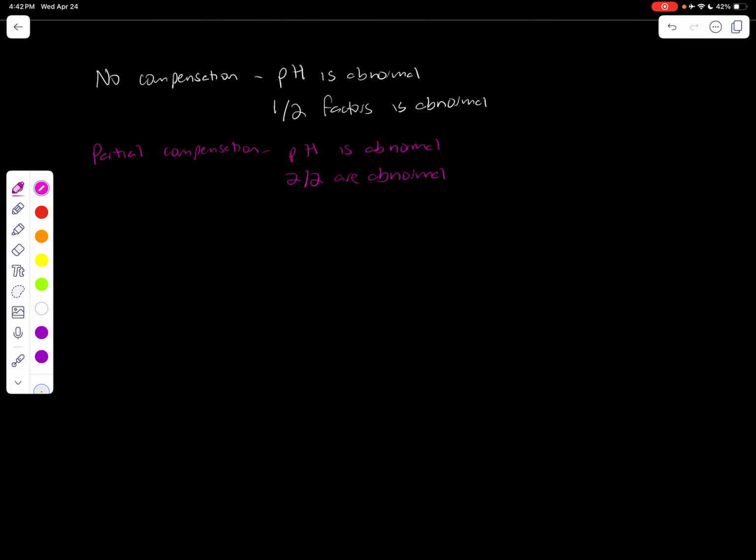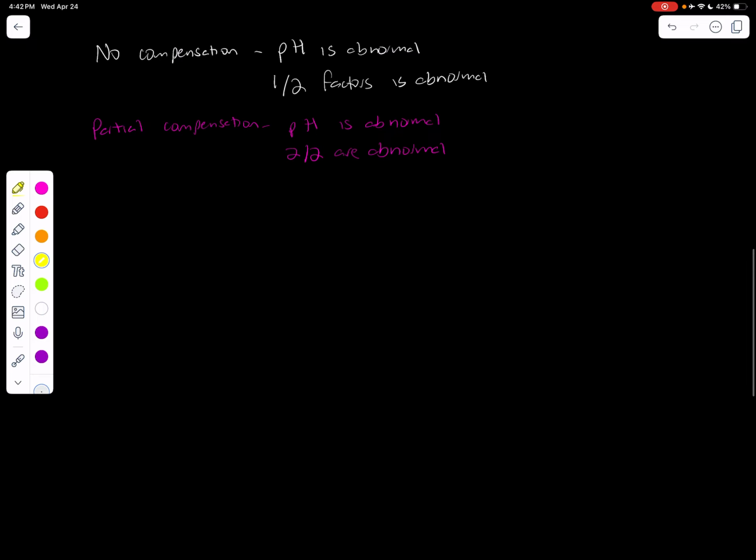Third situation, not the last, but the third situation is full compensation. With full compensation, pH will be normal in this case, but both factors are abnormal.